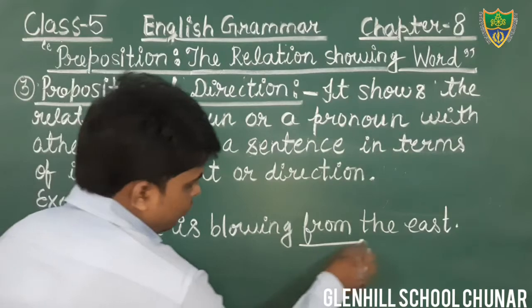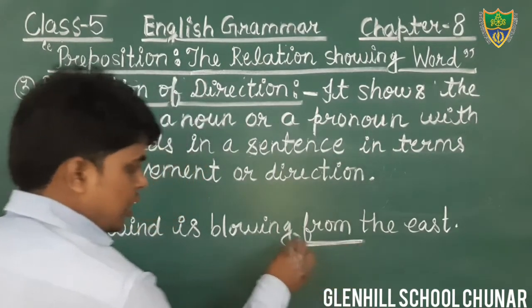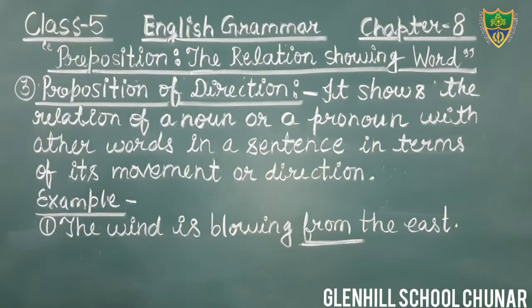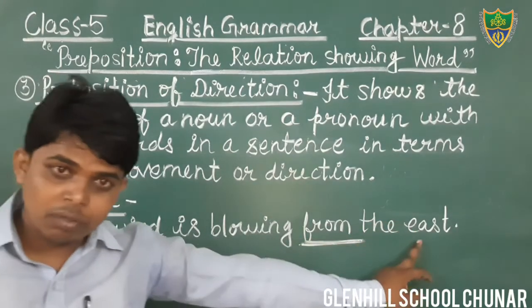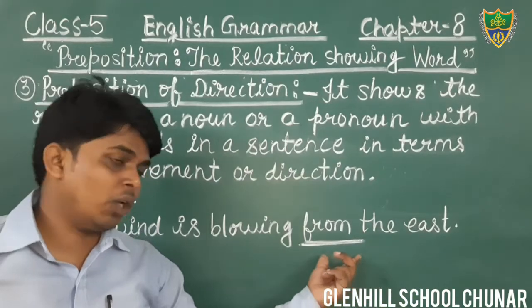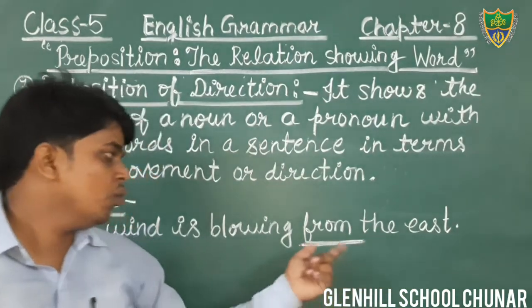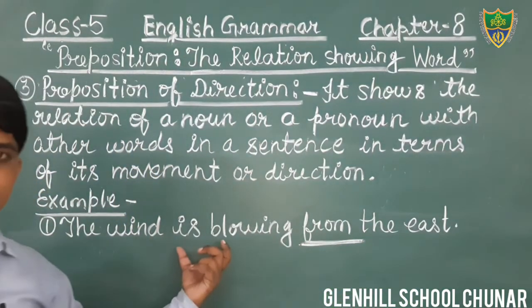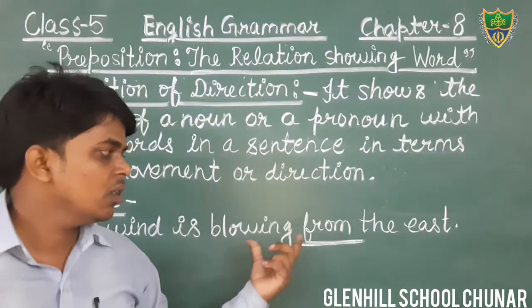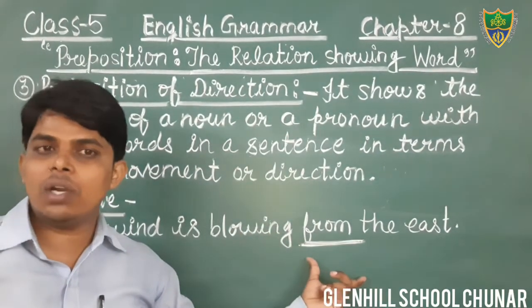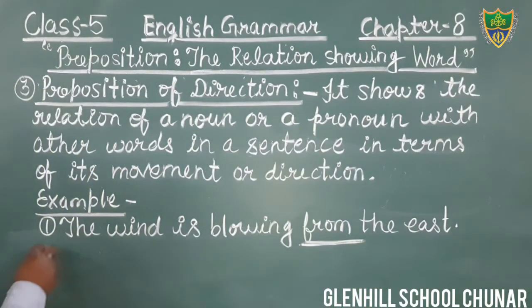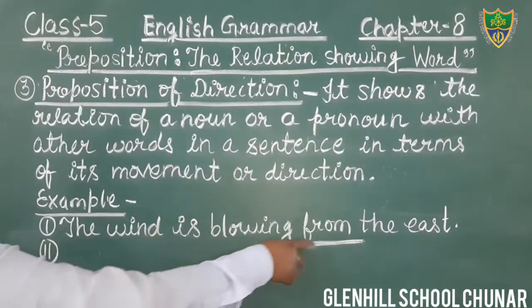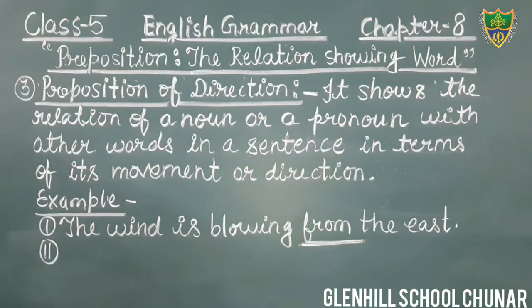Okay? Here the word from is used to show the direction, that is east, and that is also a noun, and the word from is used just before the noun to show the relation with the other words given in the sentence in terms of what? In terms of direction, therefore that is preposition of direction. Okay students, in this sentence the word from is what? Preposition of direction.